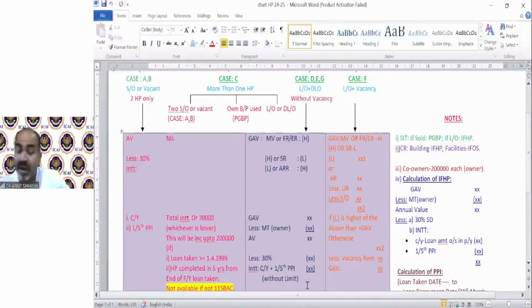Yes, you are correct. Ultimately, we'll get ARR if the lower value is higher in our question of case number F. Then ultimately, after deducting the vacancy period, we will get the ARR. But if you deduct the vacancy period before that comparison, you might get a lower value in comparison to standard rent. So we cannot do it like that. We have to follow this procedure.